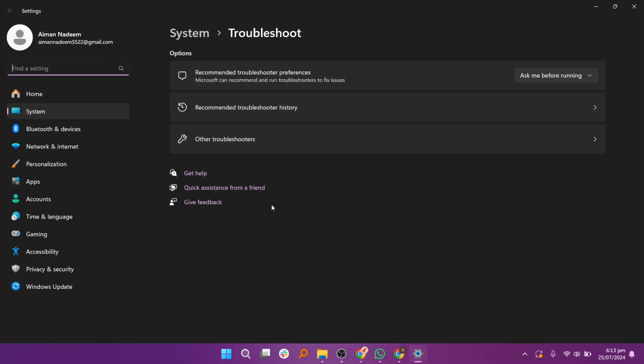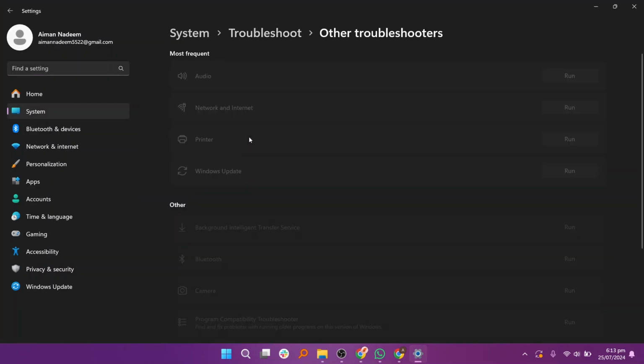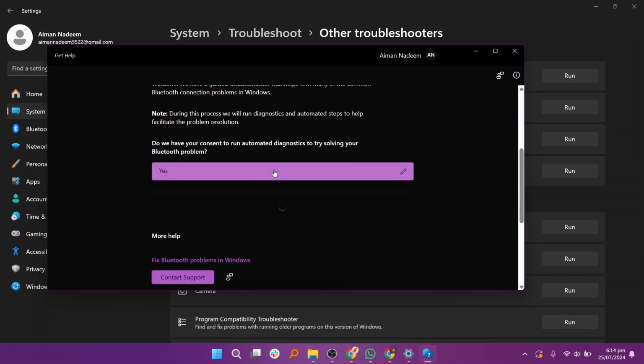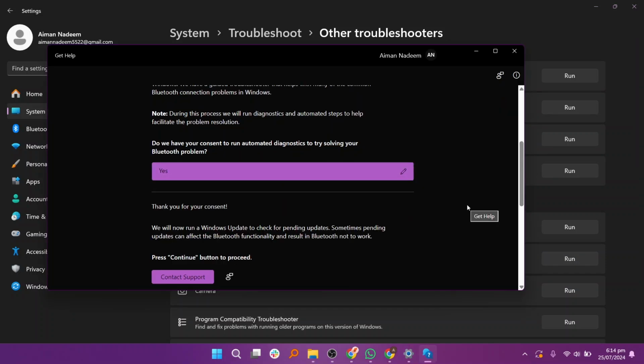Another way to fix the problem is to search for troubleshooting. Click on other troubleshooters here. After that, you will find Bluetooth here. Hit on Run and it will show you the help center. Tell your problem and it will automatically fix your problem.